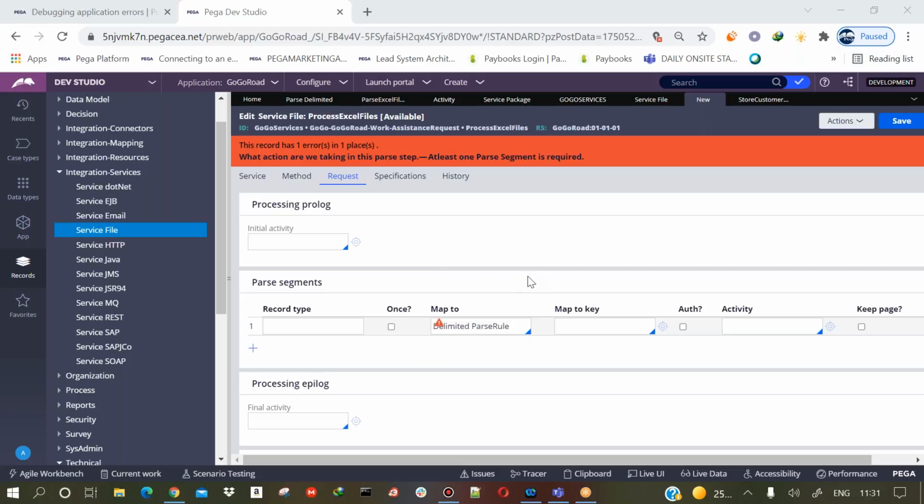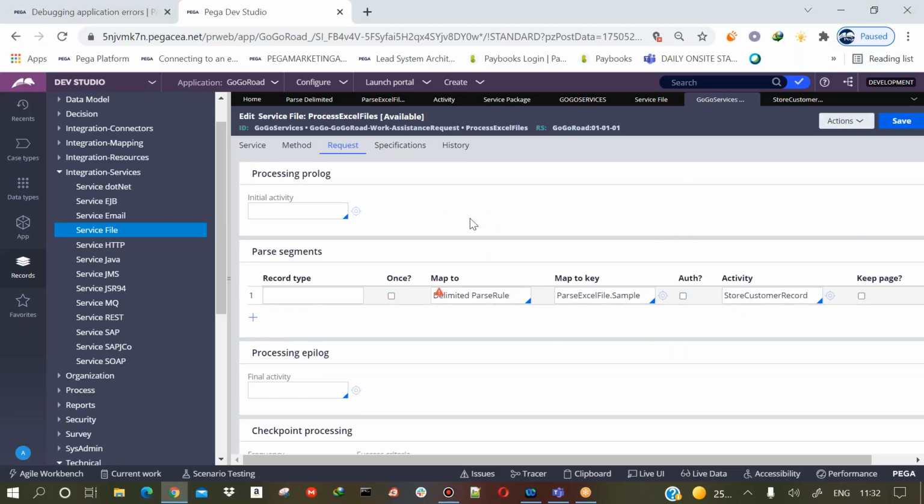In the map to key, you just select whichever you created. This is the one that we created, parse excel file dot sample. That's what I'm doing. Now in the activity, whatever activity you created, you select that activity. That's it. This is how you generally configure your service file. Let me reiterate what I have done, since it is not yet saved.